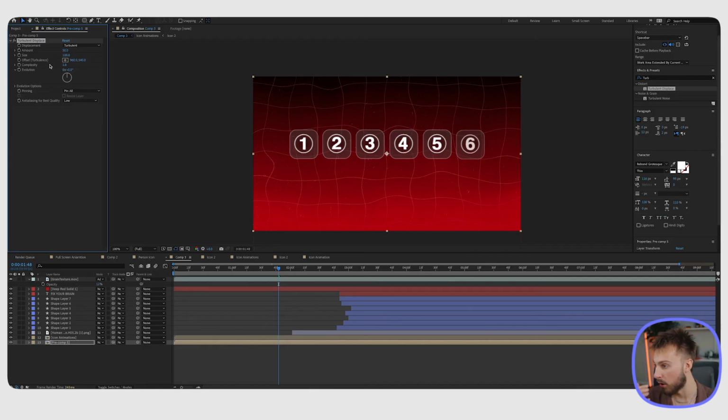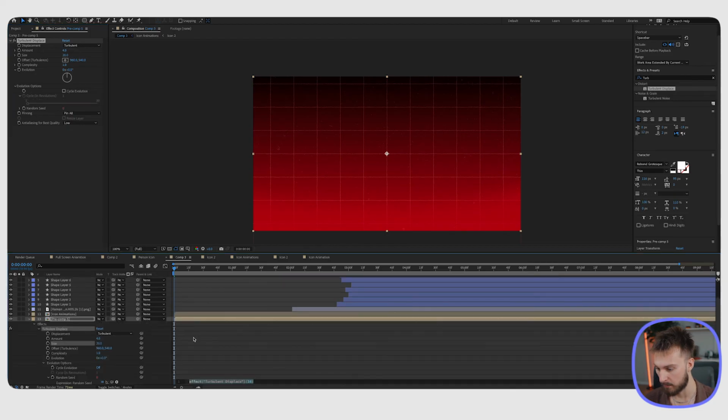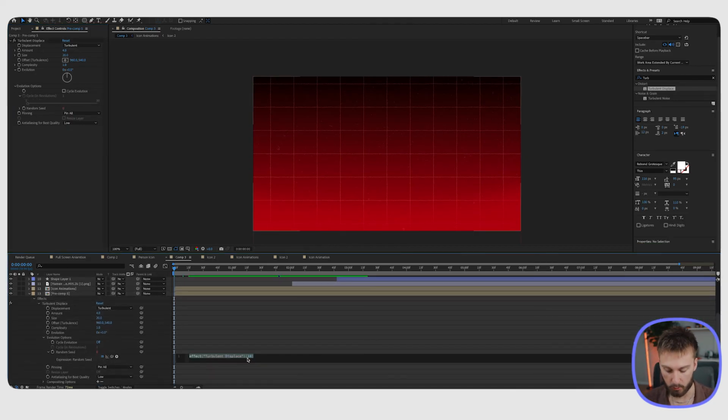So now that we have this on it, I am gonna go ahead and change the amount to 4. The size to 20, and then we're going to make an expression here. So under evolution options, you see random seed. I'm going to hold down option on my keyboard and make sure my playhead's at the beginning, and then I'm going to create a keyframe by holding down option, and it's going to bring up this expressions area for us. We already see expression here, but we're going to change that.